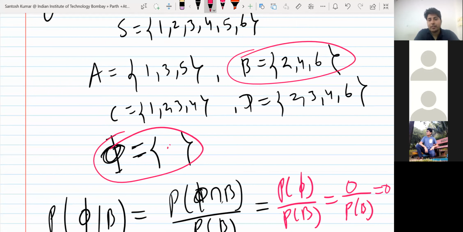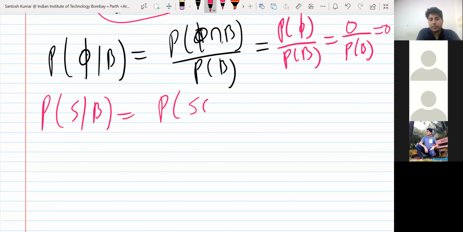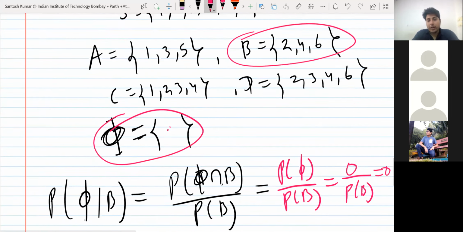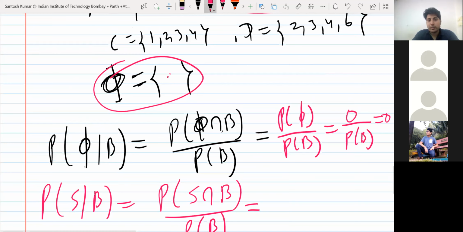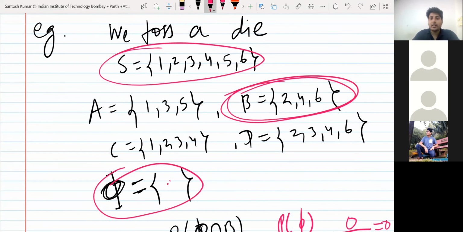The second part, what I did earlier, I'm doing it again. Sample space given B: the probability of sample space intersection B upon probability of B. Now you want S intersection B. S is this set, B is this set. So what are the common elements in S and B?